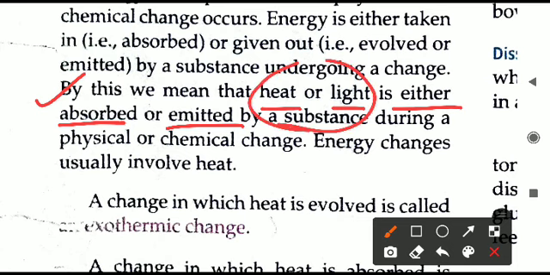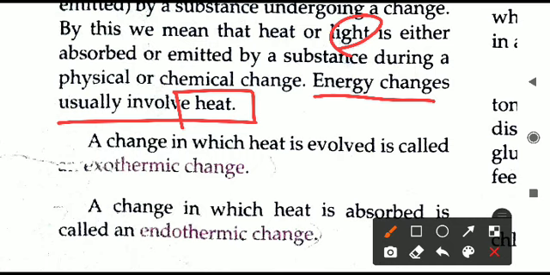So heat energy or light energy is absorbed or emitted by the substance during physical or chemical changes. The energy changes usually involve heat only. Light energy we can see in some of the reactions, but the majority of the reactions or changes around us involve the absorption and release of heat energy only.